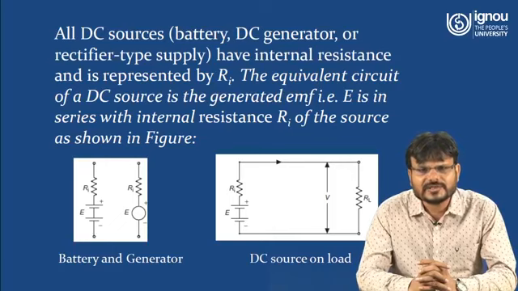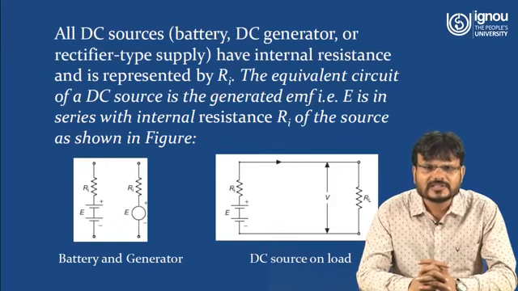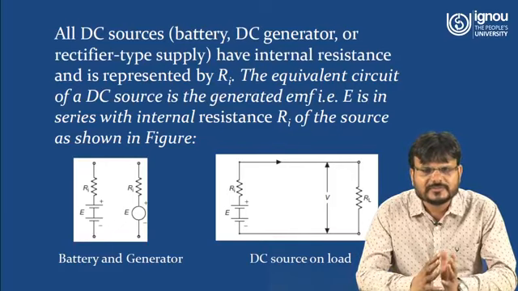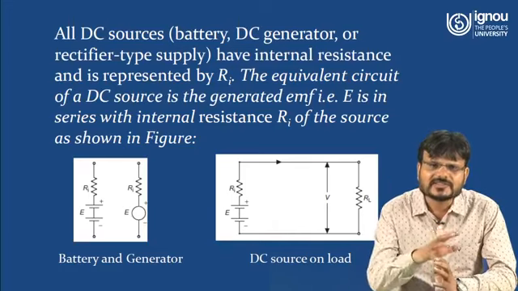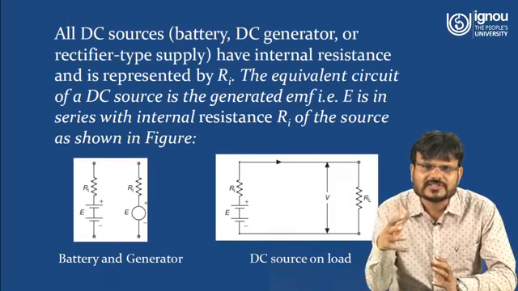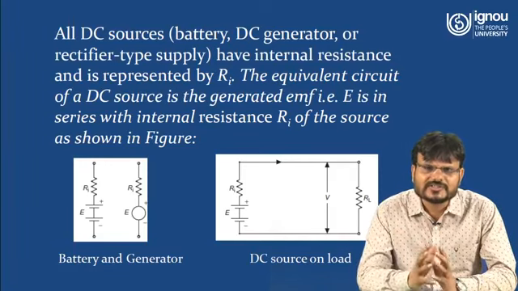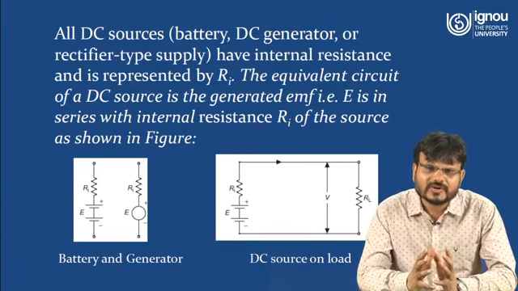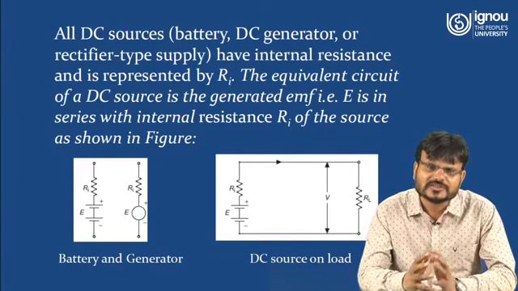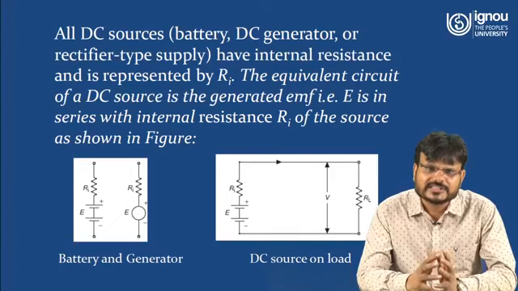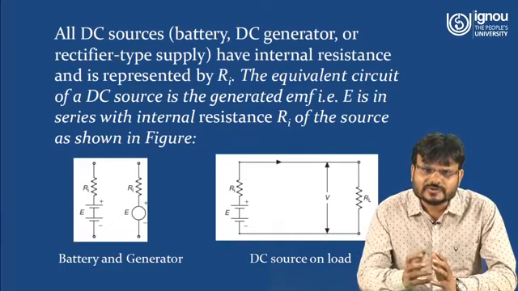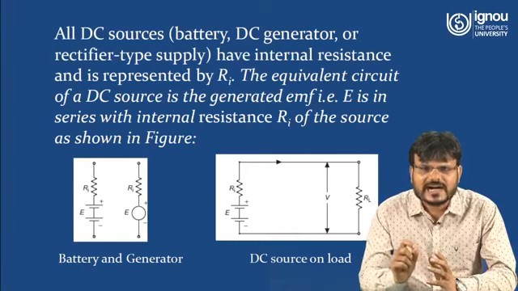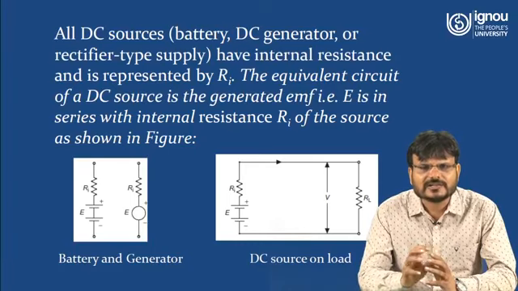Here in the other figure you can see the DC source on load. That means there is a DC source which has generated voltage E and internal resistance Ri, and this DC source is connected to the load resistance RL. So this voltage V is equal to what? This voltage V, or you can say terminal voltage across the load resistance, is equal to the generated voltage E minus the voltage drop that occurs in the internal resistance of the source. That means E minus I into Ri, where I is the current flowing through the circuit.